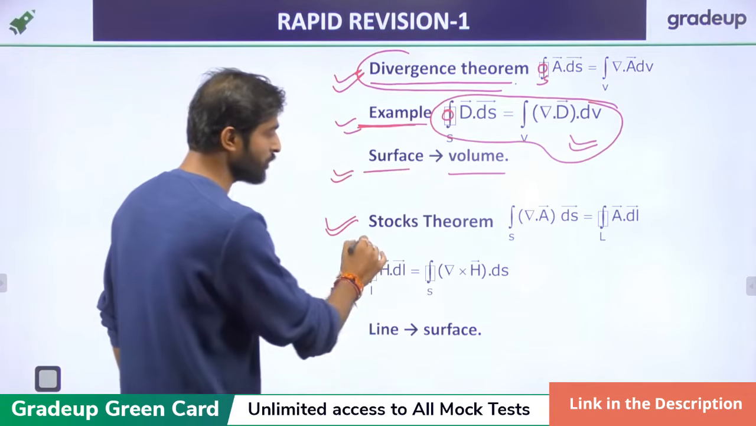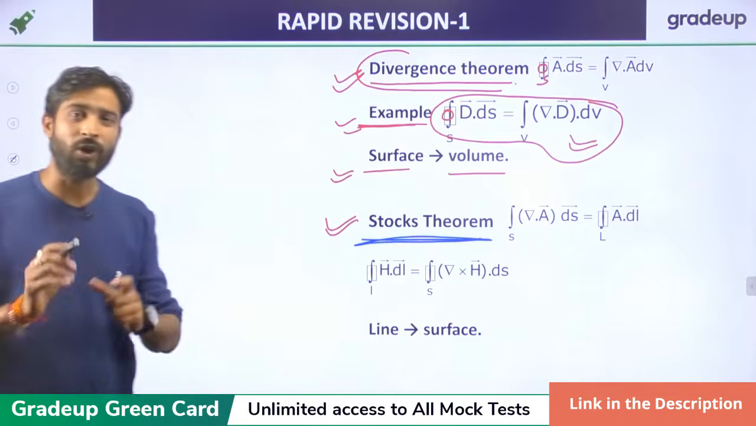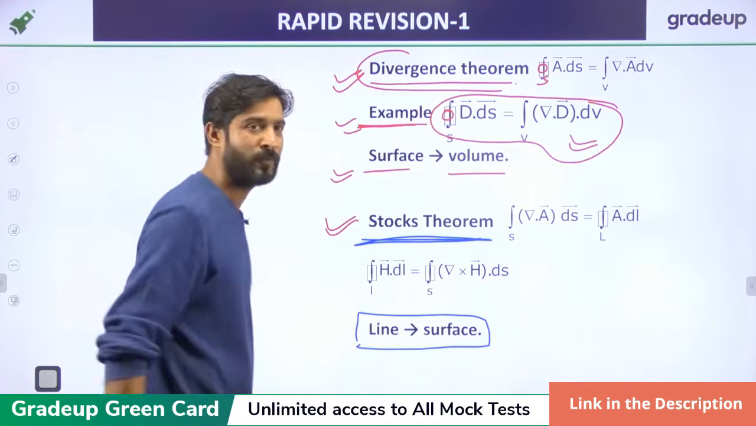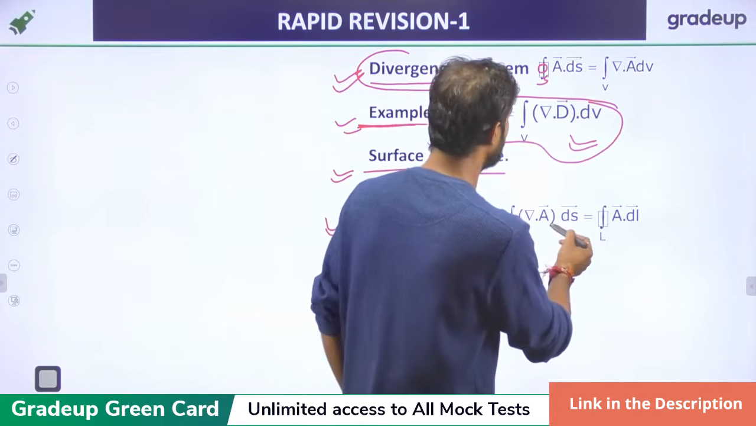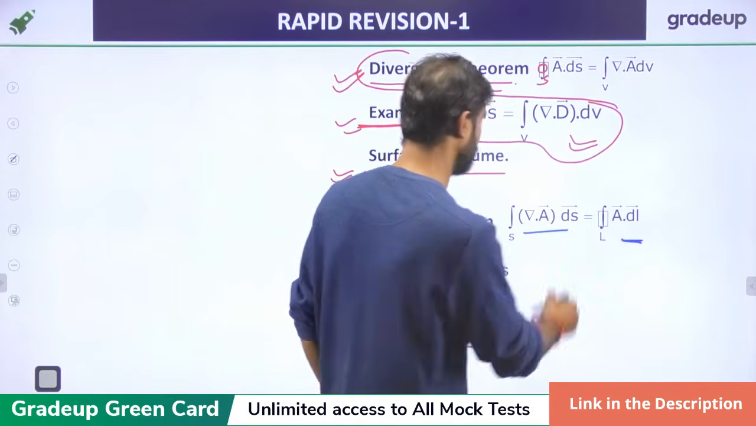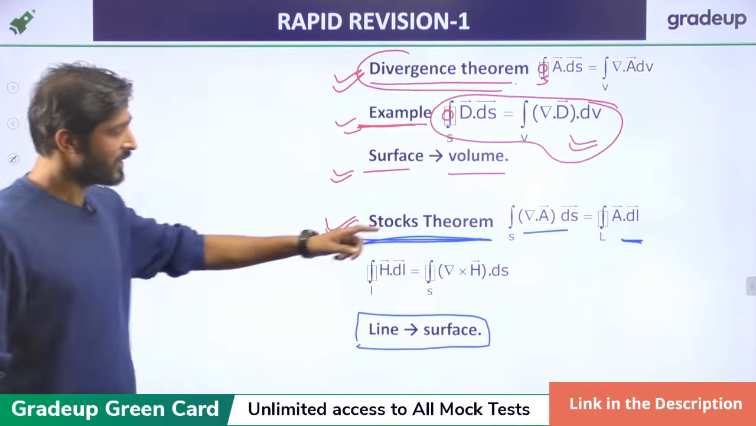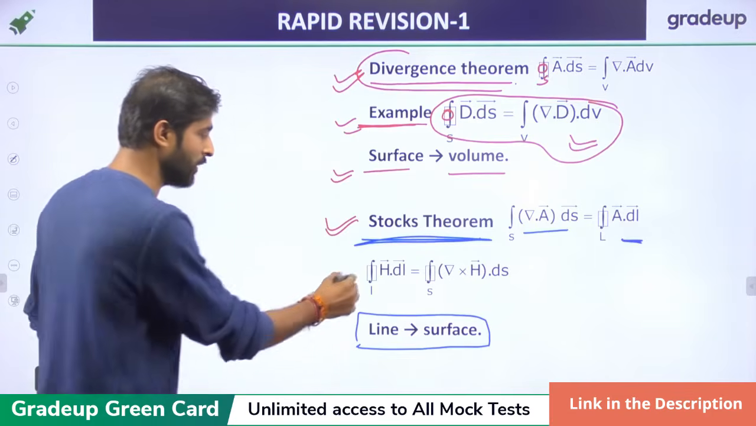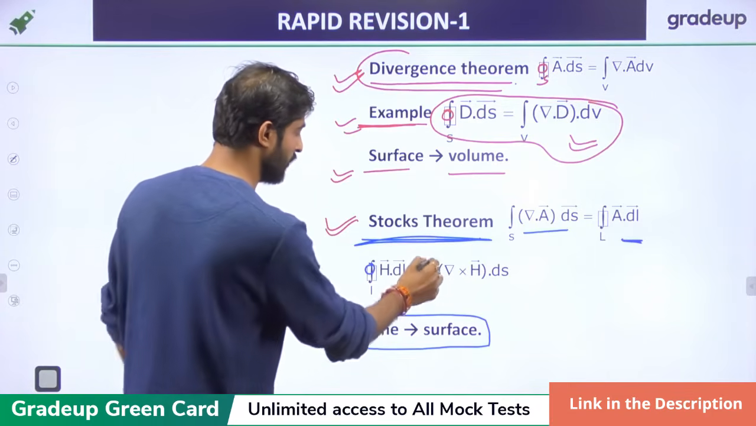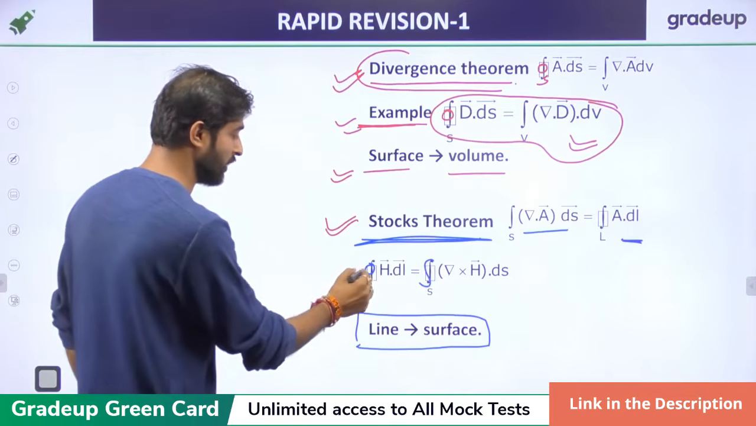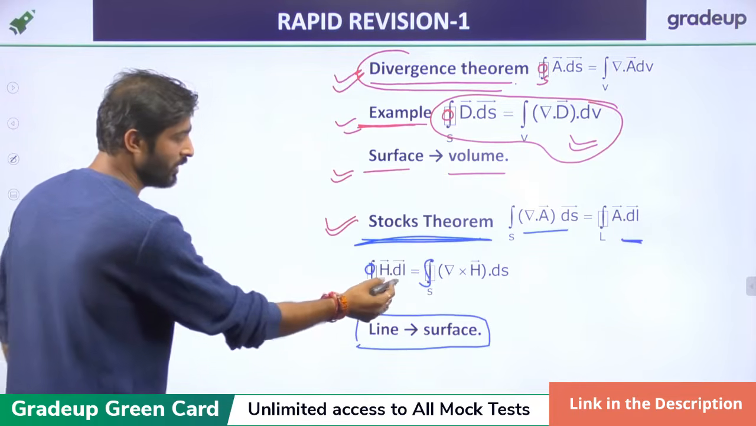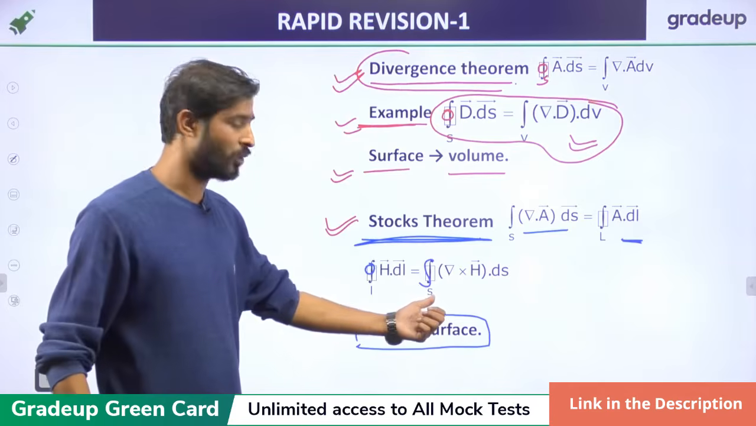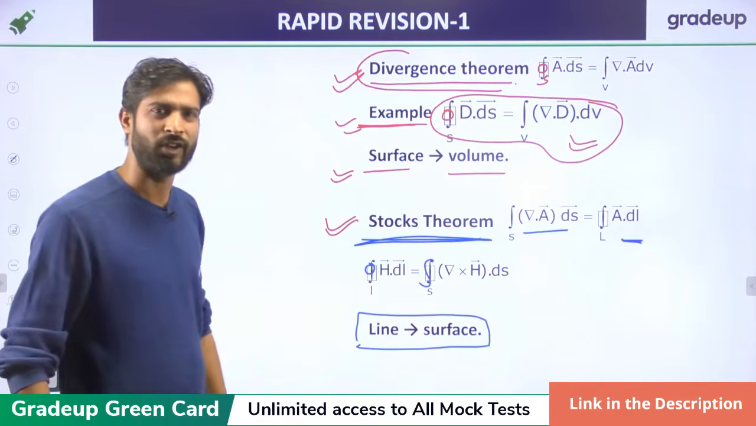If you see, the Stokes theorem is also a transformation method in which the line integral is converted into the surface integral. So we convert the line integral into the surface integral by this: the surface integral of del cross A dot dS is always equal to the line integral of A dot dl. Real life example: the line integral of H dot dl is always equal to the surface integral of del cross H dot dS. So the line is converted into the surface, or we can say the surface integral is converted into the line.